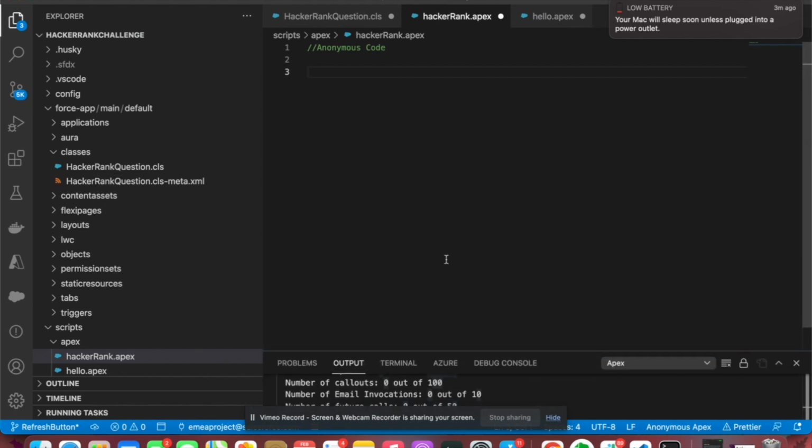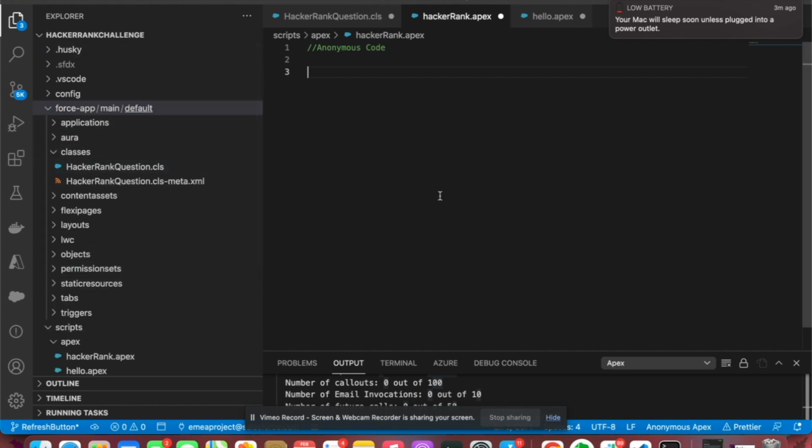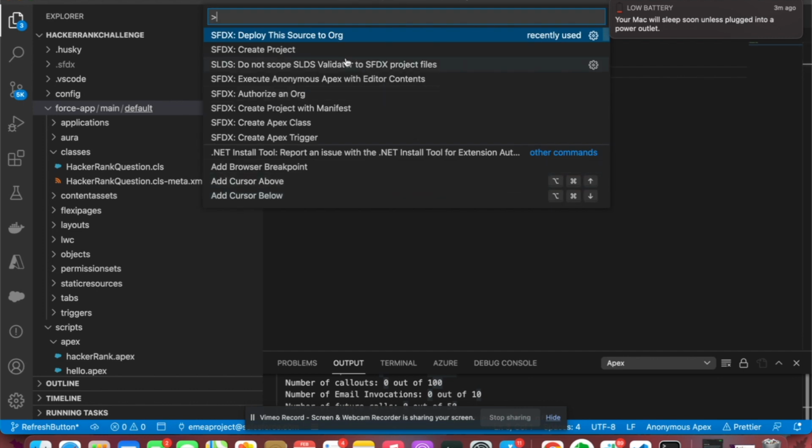Also, another point: if you do not know how to create this project from scratch, I can tell you. If you press Command Shift P, you will see several options, and you need to click on this SFDX Create Project. If you do not see it in this list, please type it.